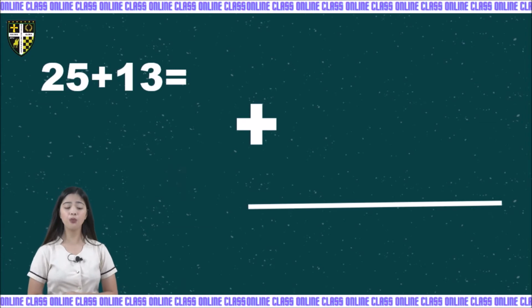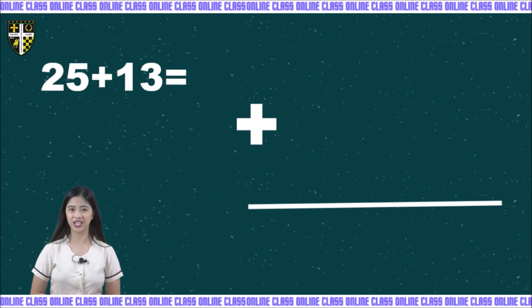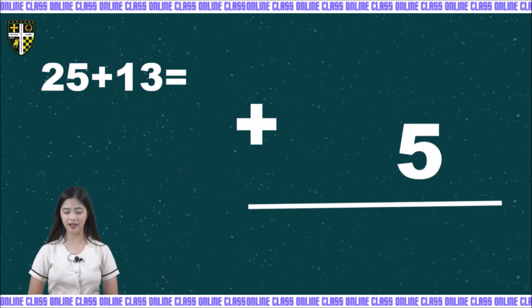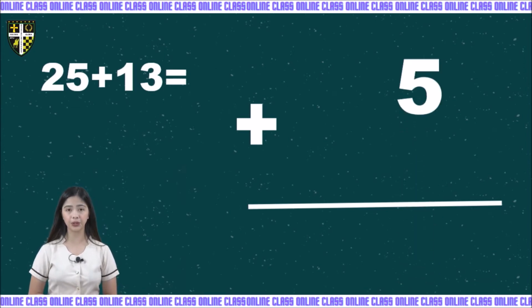So how are we going to do addition if we have this kind of numbers? So always remember, kids, we are going to start adding in the ones place value. Can you tell me what is the ones place value in the number 25? Very good. The digit 5. How about in number 13? What digit is on the ones place value? Good job. It is the digit 3.